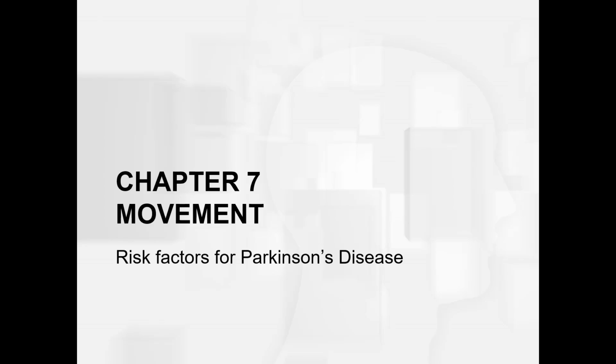In this chapter, we'll discuss the risk factors for Parkinson's disease. Now, while some of these might seem like they could be a potential cause, and they are, that's why they increase the risk. However, we still don't actually know what causes Parkinson's disease. So in your assignment, when I ask you what causes Parkinson's disease, I want the underlying cause we discussed in the last video, that there's dopamine cell loss in the substantia nigra.